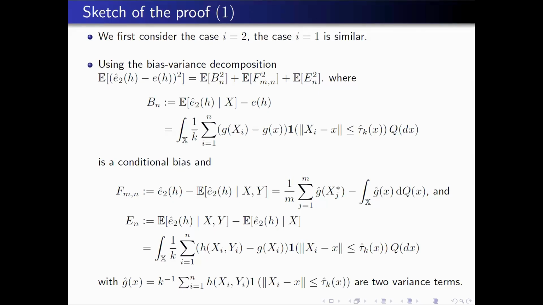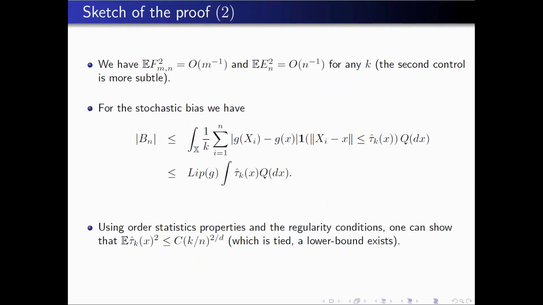But here we take a smooth functional of this. We integrate with respect to the smooth probability measure, and this has the effect to speed up the rate. And instead of getting 1 over k, you take 1 over n. Unfortunately, I don't have the time to show you the details. And now what is interesting, I will show you the detail for the bias.